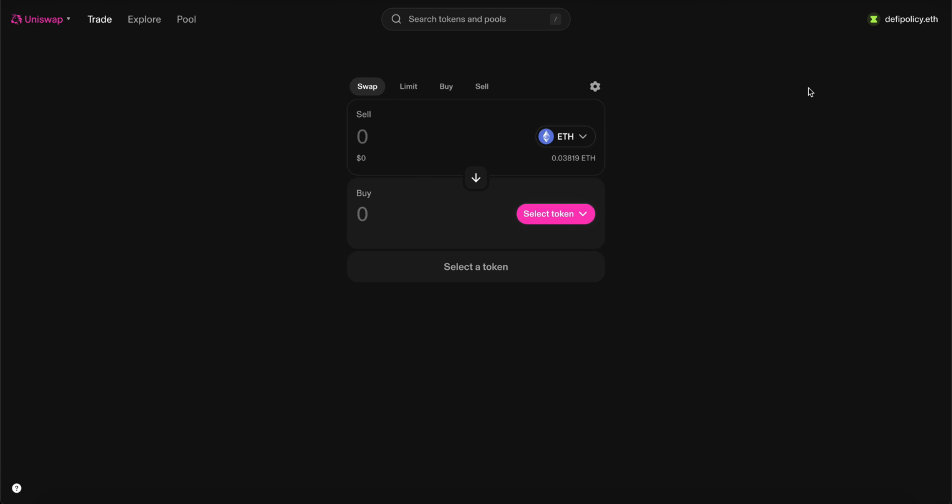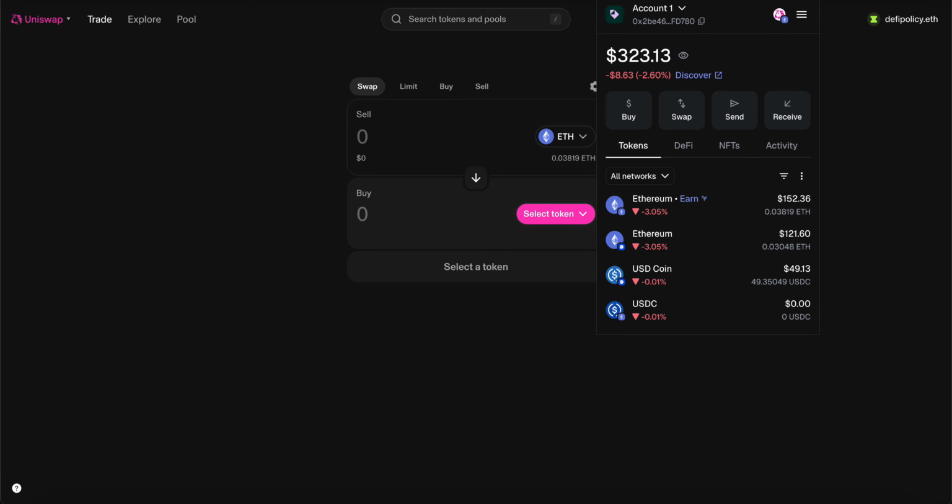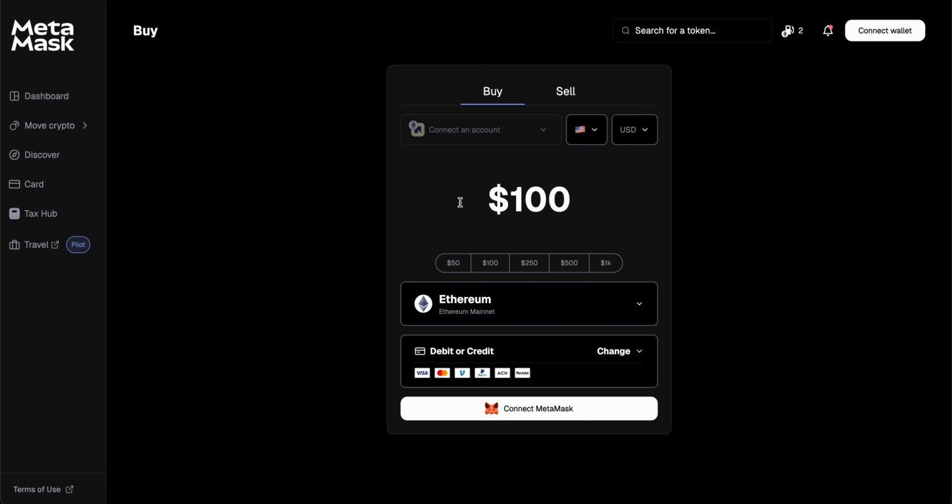To start trading, my crypto wallet needs funds. In order to fund the wallet using US dollars, you must use a regulated on-ramp to buy crypto with traditional money. These on-ramps are regulated and KYC compliant. To fund the wallet, I open up my wallet application, click buy, and it opens up a tab to on-ramp.